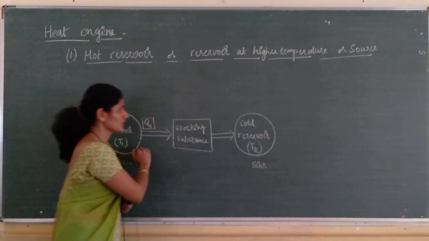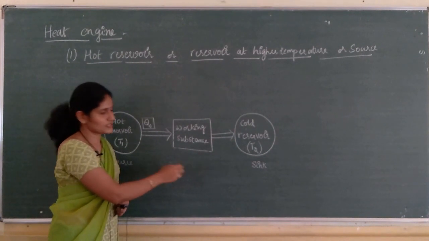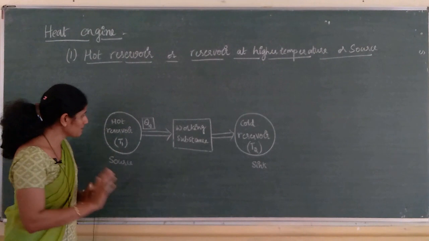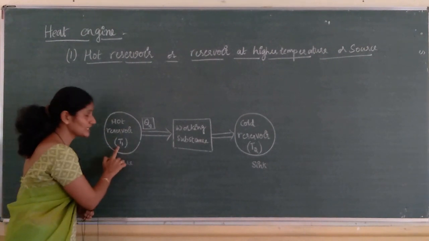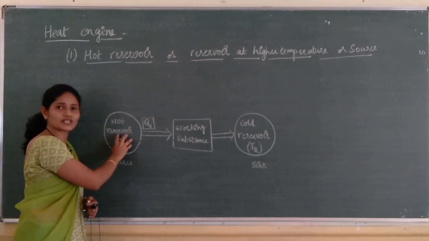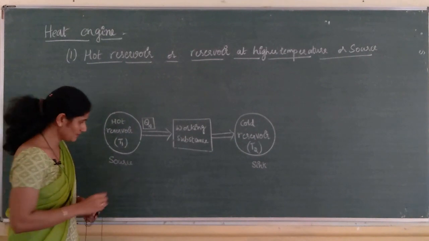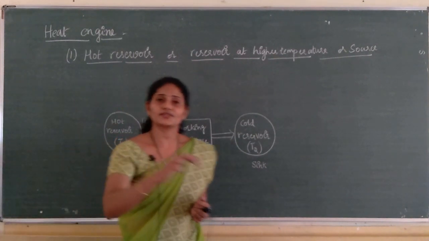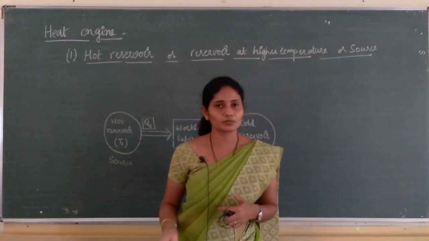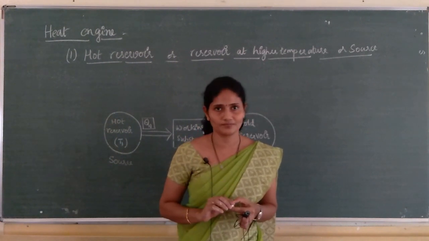Again Q1 amount of heat energy is absorbed by the working substance. So, this process continues. Therefore, temperature always remains T1 only. Temperature will not decrease. That is, for example, ocean. You can take whatever amount of water you want from the ocean, but the water level will not go down.